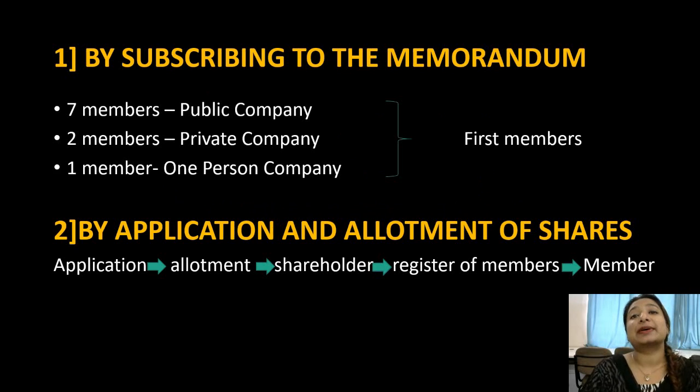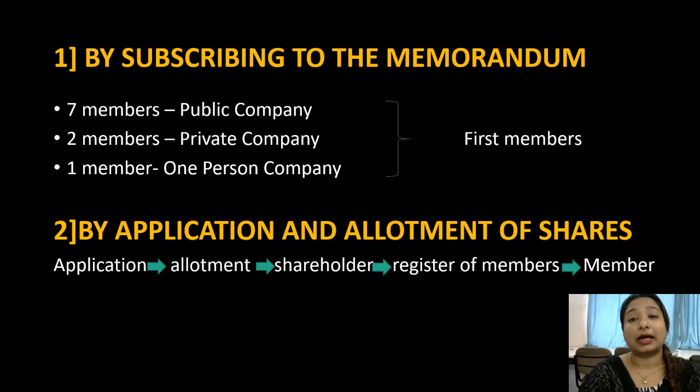The first one is by subscribing to the memorandum. As we have seen earlier, by signing on the memorandum of association, because the memorandum of association is the most important document. It is the charter of the company. So when you are signing that document, approving that document, or subscribing for it, under that condition you become the member of a company.